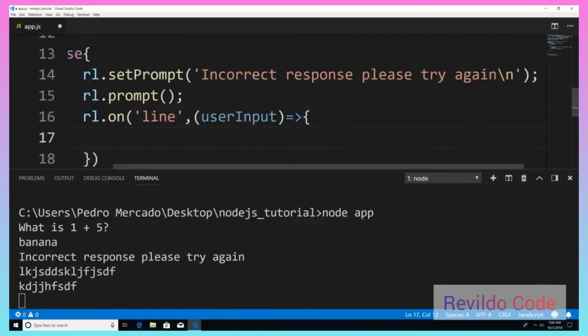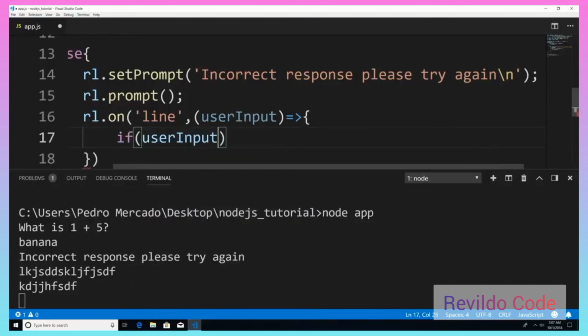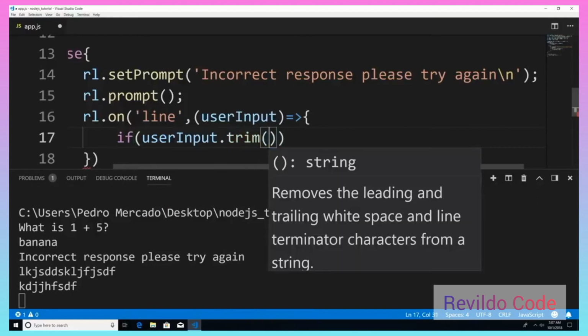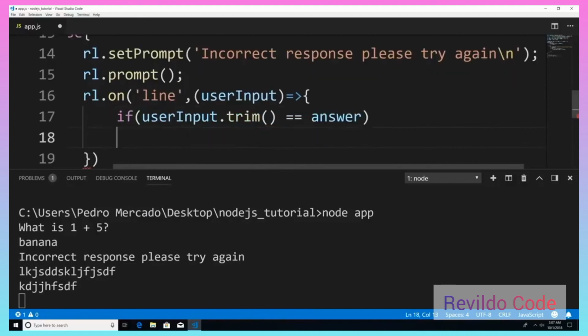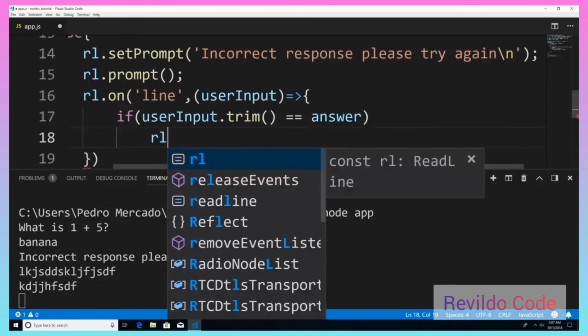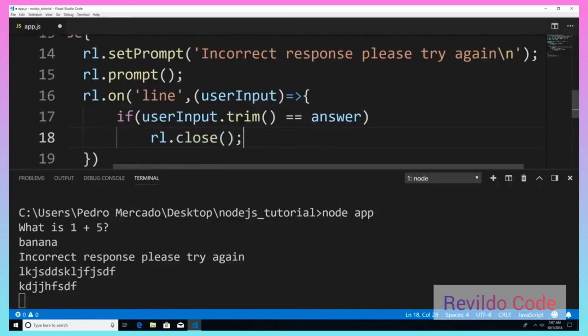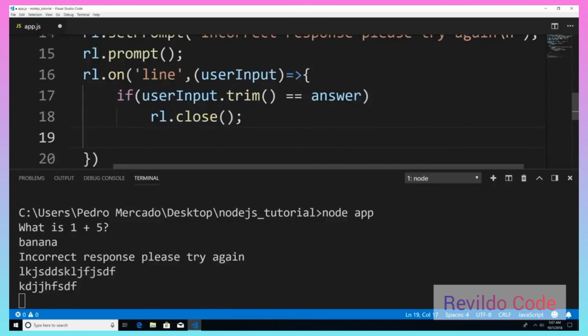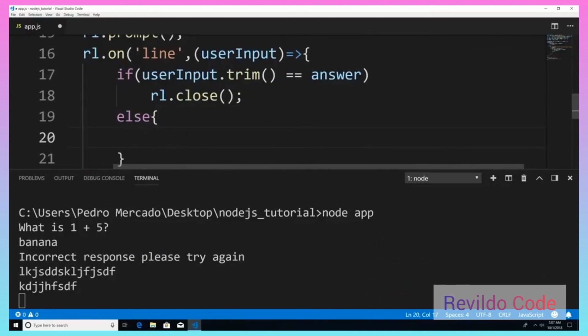Now we're going to decide what to do once we get the user's input. Obviously what we want to do is check if the user's input is correct, and if it is correct, we are going to close the application. And what happens if it isn't correct? We're going to say else, and then I'm going to reset the prompt.